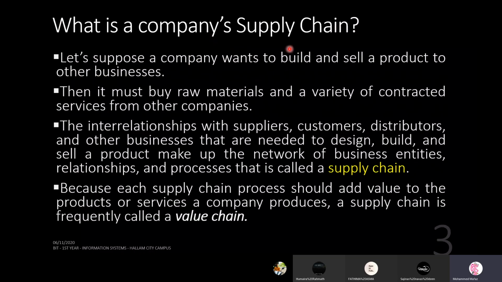Another explanation of supply chain. Let's suppose a company wants to build and sell a product to other businesses. Then it must buy raw materials and a variety of contracted services from other companies. Right? So both can happen. If you are going to do something on your own without any external help, you may still need to buy some raw materials. If you're going to make something at home, you will buy raw materials from the grocery shop, buy the necessary things, and then make that product, food or some handmade item. Think in a very small way.